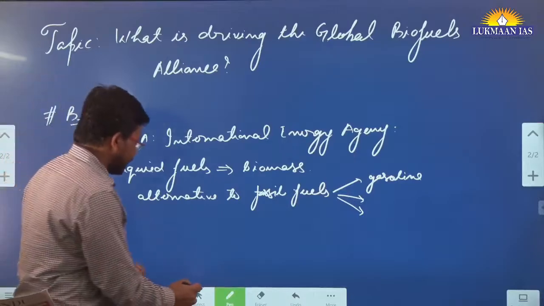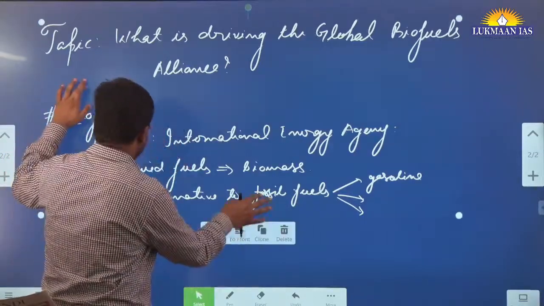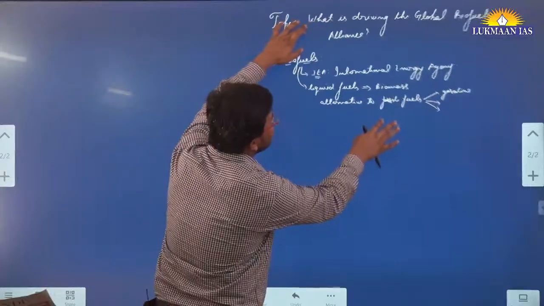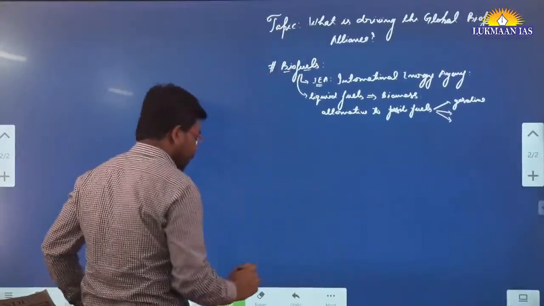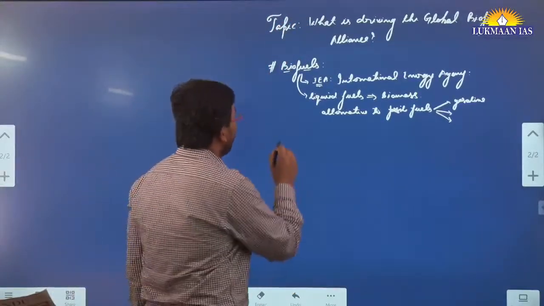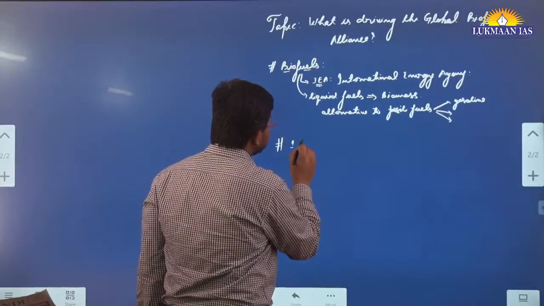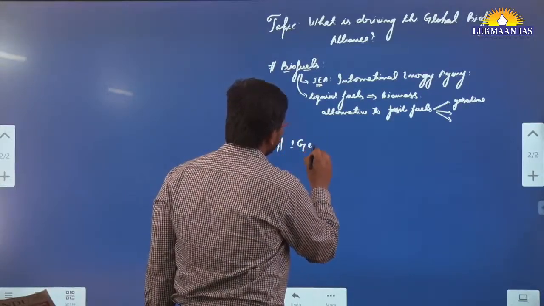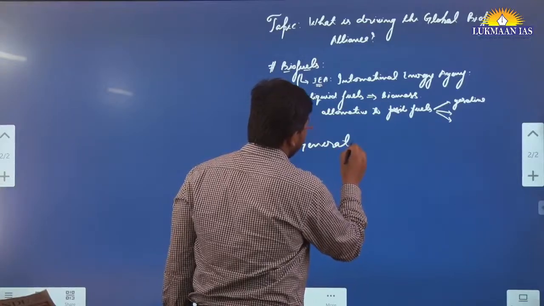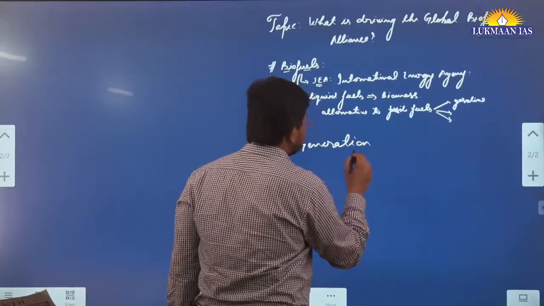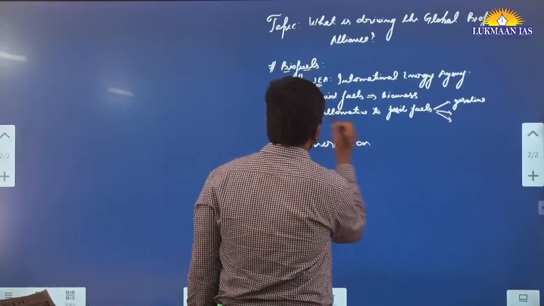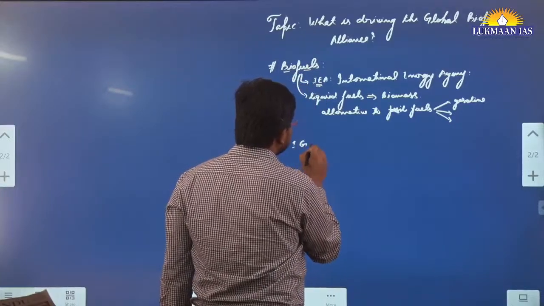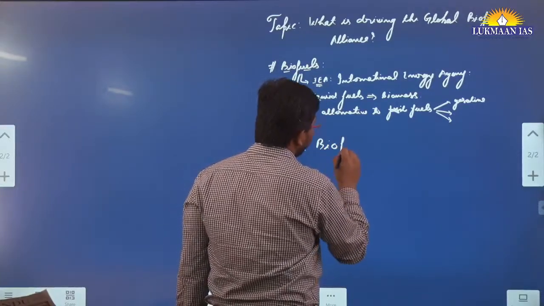Now we need to understand the different categories of biofuels. In this article they have mentioned two types of biofuels. One type is known as first generation biofuel, or 1G biofuel.